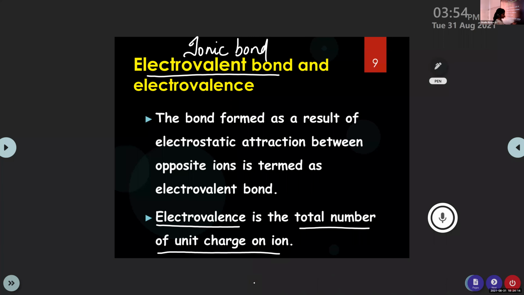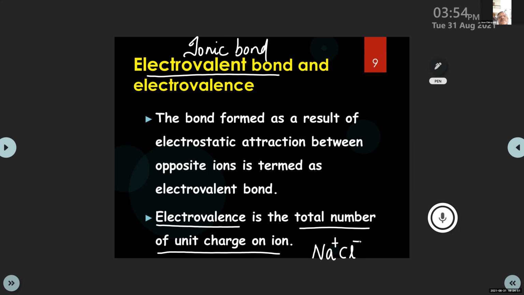So can you tell me, in the case of Na plus Cl minus, what is the electrovalence of sodium? Electrovalence of sodium. Naureen, can you tell me? Here it is defined as the total number of unit charge on an ion. Total number of unit charge on an ion. So, Naureen, yes.